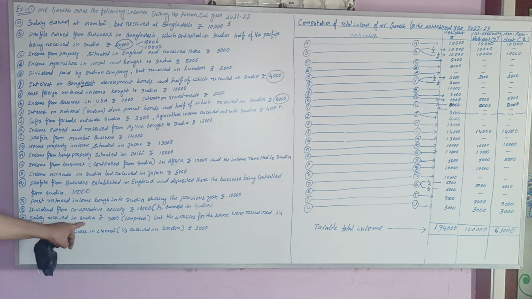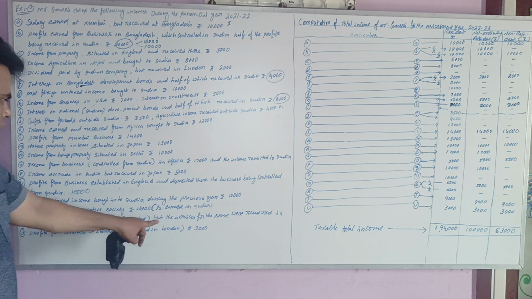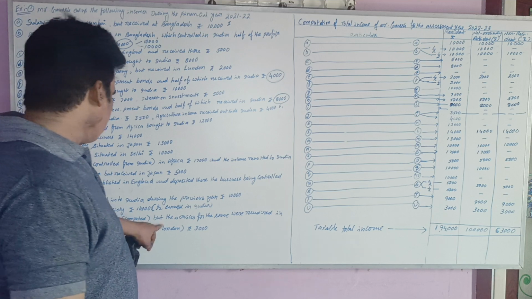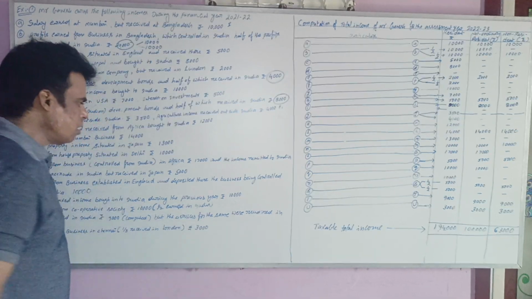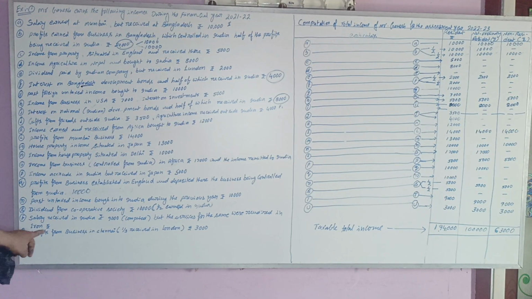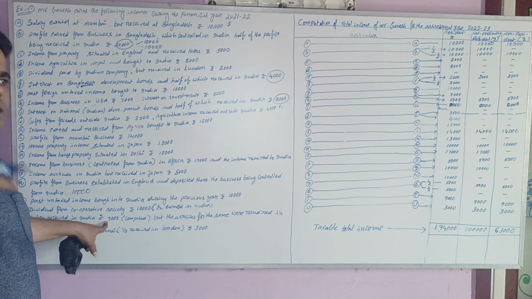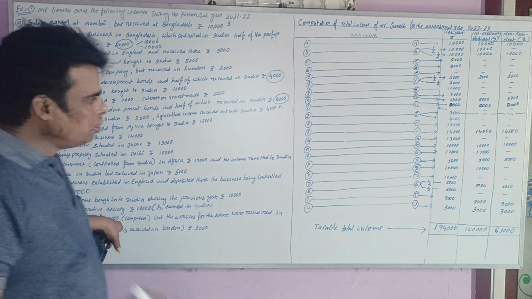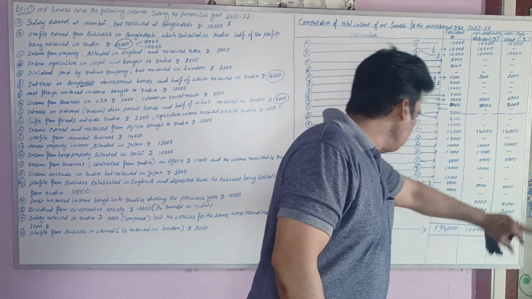Next, salary received in India, 9,000. The services for the same were rendered in Iran. So the services were provided in Iran, meaning we earned the salary income in Iran but received it in India. Since one is occurred in India, the 9,000 should be treated as Indian income, taxable for all.